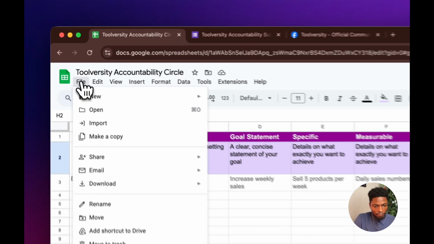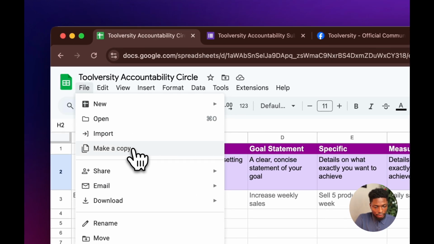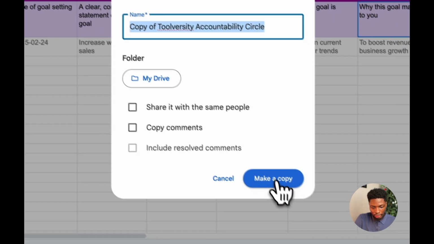When you come over here, the first thing you want to do is to head over to where we have file and then click on make a copy. You understand? Then you click on make a copy. Right now, I'm going to share a link for you to get access to this particular sheet. And this step that I showed you is how you can easily achieve that by having a copy of this sheet in your Google account.